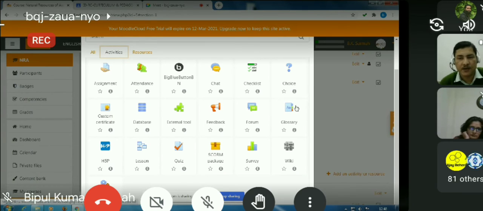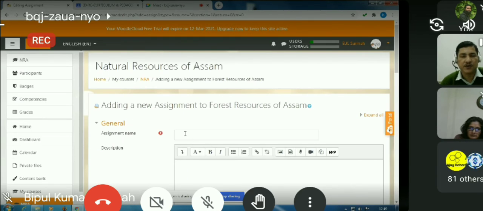We have an activity called glossary, which will help students to develop something themselves. And we have surveys, quiz, lessons, workshop. So many activities are here. But the most important and widely used are assignment and quiz. So just click assignment, and you will be asked to give a name.